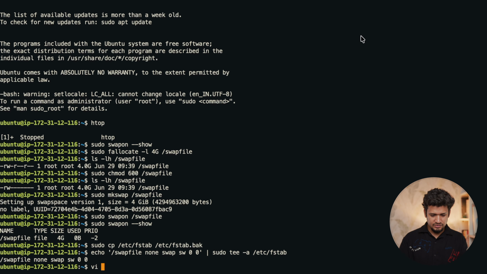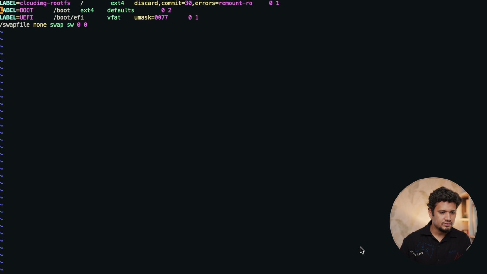Let's read it. Vi /etc/fstab. Now if I see the content, it has written the swap file, none, swap, sw, 0 0. So now this is saved in the fstab file. So whenever the system is going to reboot, it is going to reload this file as a swap space.